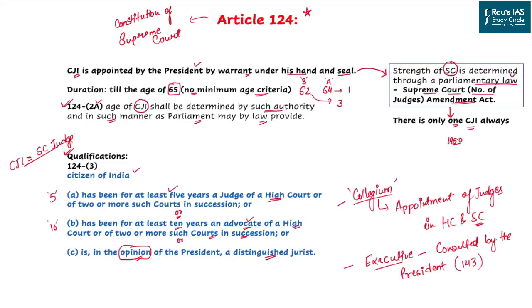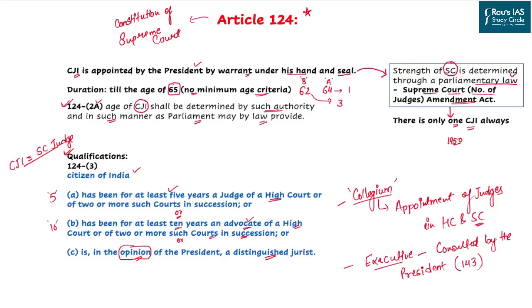CJI is appointed by the President by the warrant under his hand and seal. The strength of Supreme Court, including the CJI, is determined through the parliamentary law. It is not mentioned in the Constitution how many judges are going to be in the Supreme Court. It is determined through an amendment act known as the Supreme Court (Number of Judges) Amendment Act.